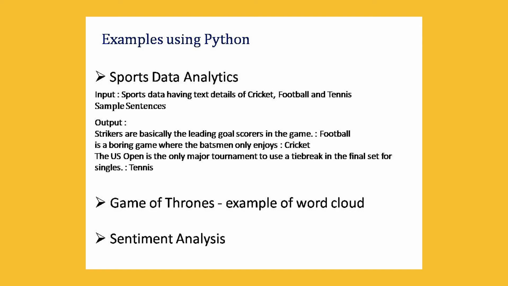Similarly, what we saw previously: cricket, artificial intelligence, chemistry. Similarly, I have a text data with details of these three. In the already shown model, it is an available model. Now what we are going to do is see the coding for implementation of the model. And what will be the output? I am going to give an input sentence, and the sentence will be categorized whether it belongs to football or cricket or tennis.